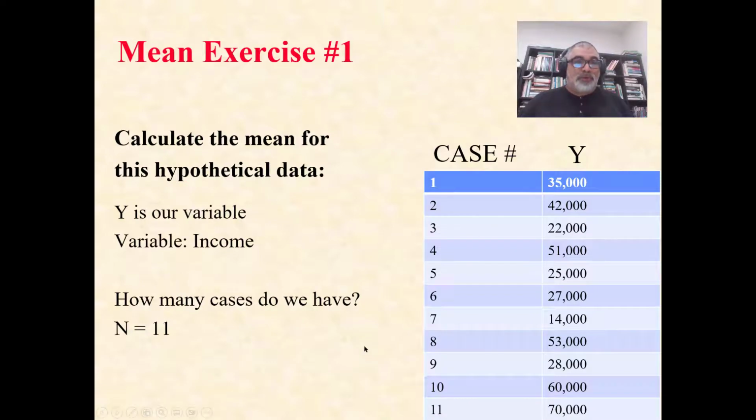So here's an example for us. We have our cases in this column, and we have our variable y in this column. The variable is income, and how many cases do we have? Our notation for that is n. N is the total number of cases or observations. In this case, we have 1, 2, 3, 4, 5, 6, 7, 8, 9, 10, 11 cases, so n equals 11. We're going to add up all of our y's. You can do that on a calculator, and then divide by 11.